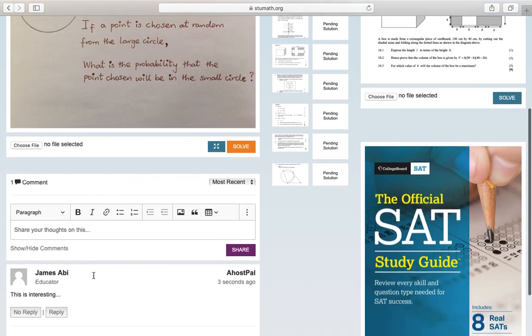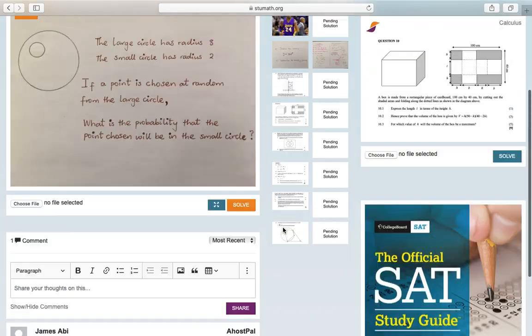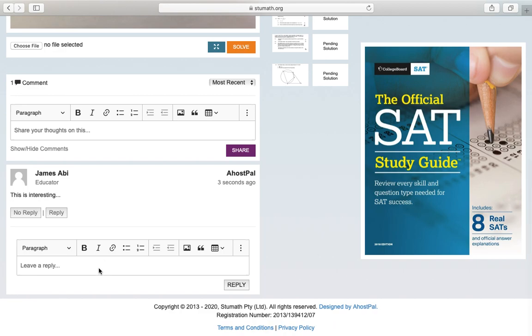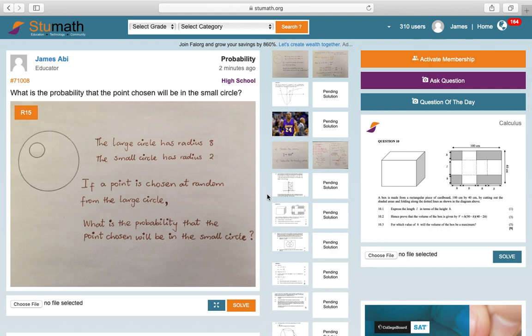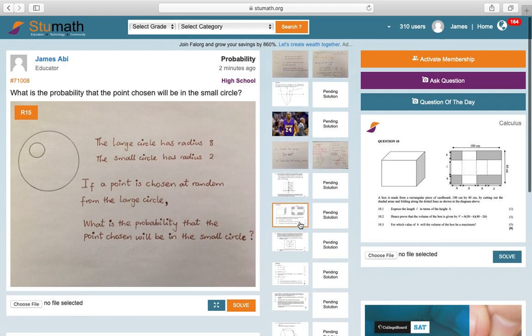You can also show or hide comments by clicking the button here. See, it just shows or hides the comments. So, guys, that's pretty interesting. You can also reply to a comment and keep a feed going for as long as necessary. So that's pretty much how the program works in terms of asking questions, viewing questions, and providing solutions. Now we're going to look at the search functionality here at the top. As you can imagine, the number of questions will grow with time. So if you're looking for something specific, then you can search to tailor your question.